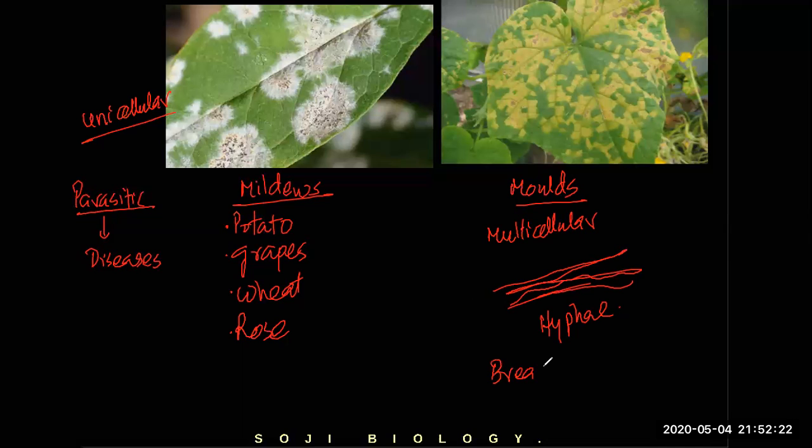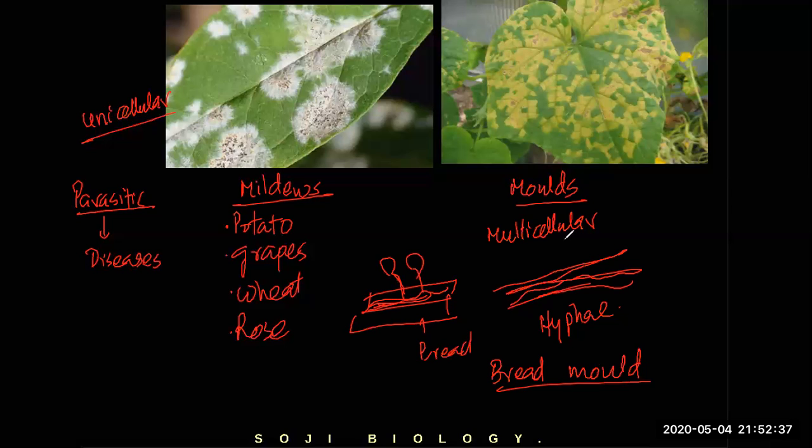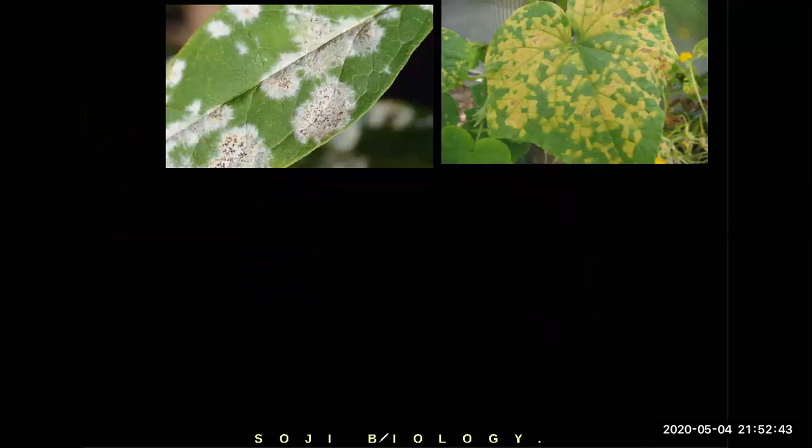On the bread, you can see molds grow, the bread mold. If you look at the bread in the first picture, we have seen that you find many hyphae grow on it and they form spores. Bread mold is an example of a multicellular fungus.